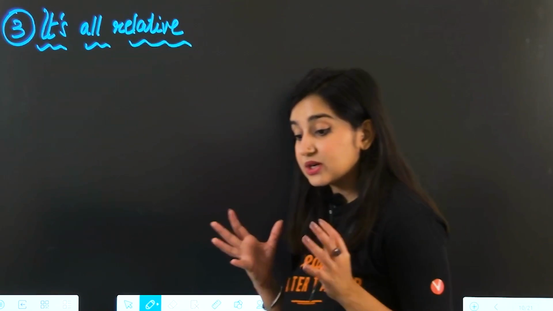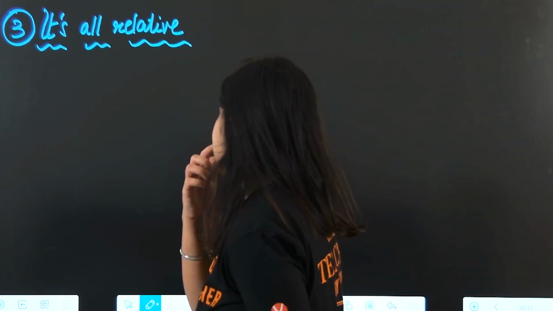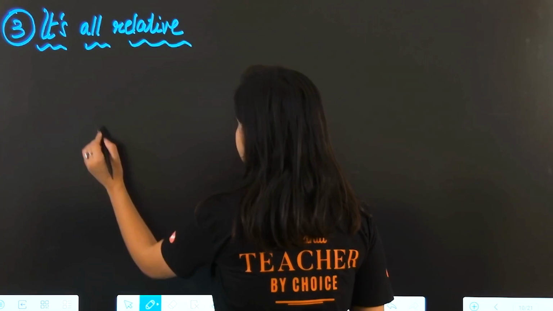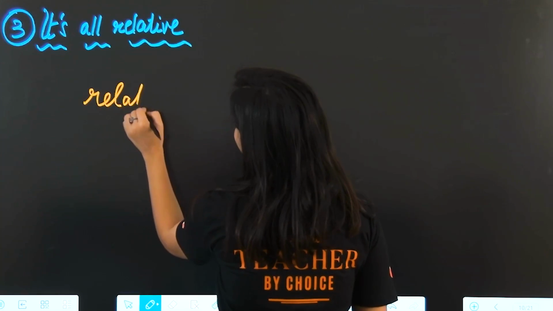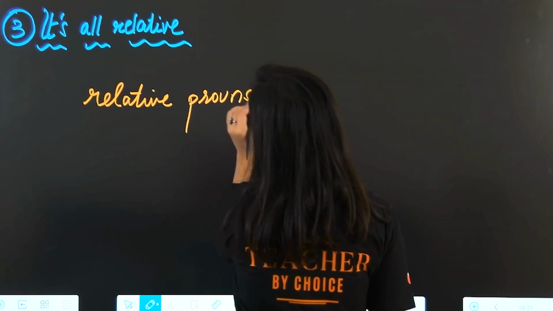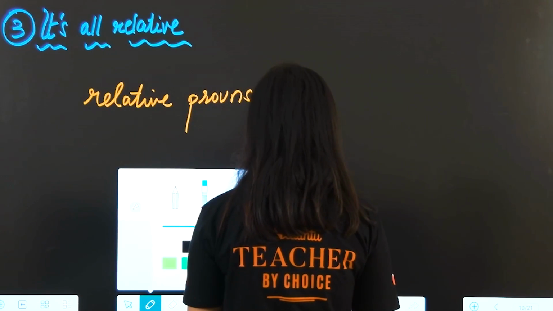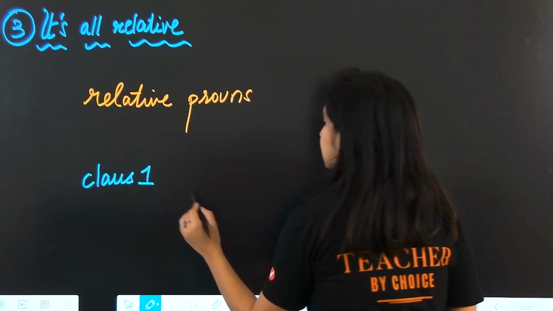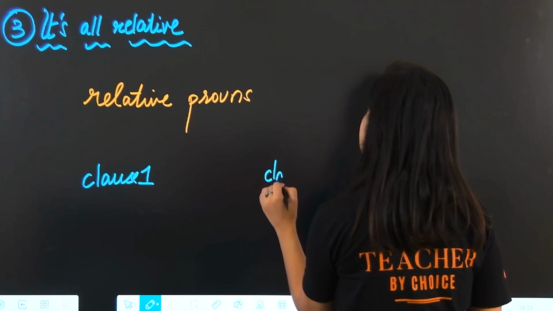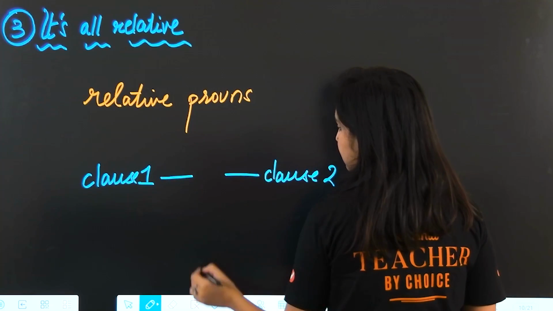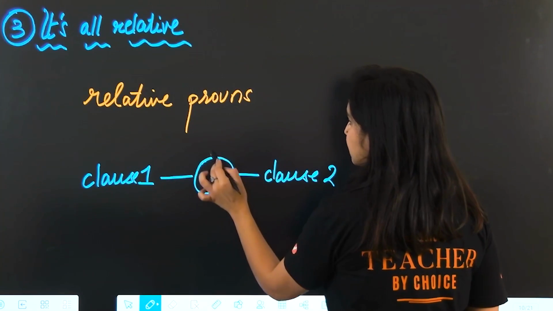Next, going to our third mistake, it's all relative. We are talking about relative pronouns. Okay, how do these come in handy? Basically, we have clause 1 and we have clause 2, and we want to put these clauses together. How can we do that?